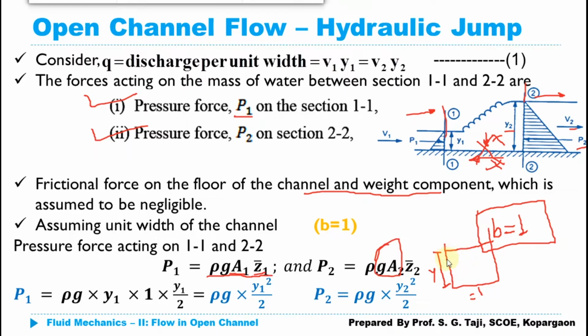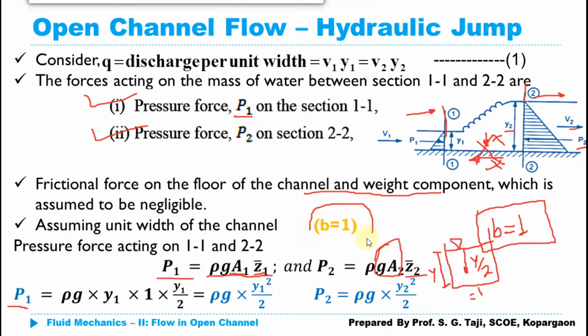Now considering this rectangular plane surface immersed in the liquid, with the free surface of the liquid here, the centroid point where this pressure force acts is at half the depth, given by y by 2. Similarly we can put Z1 bar equal to Y1 upon 2 and Z2 bar equal to Y2 upon 2. So we have just put in the values of A1 and Z1.